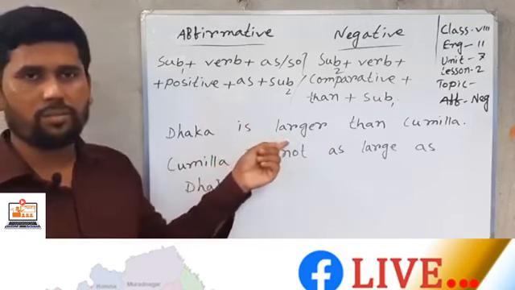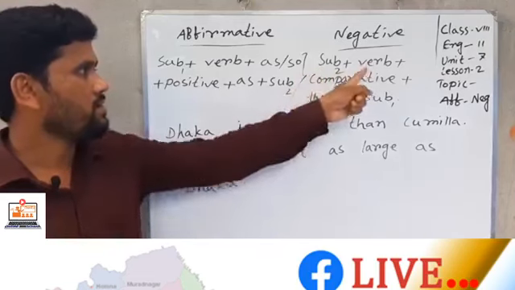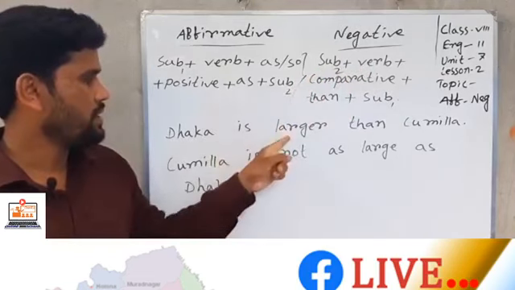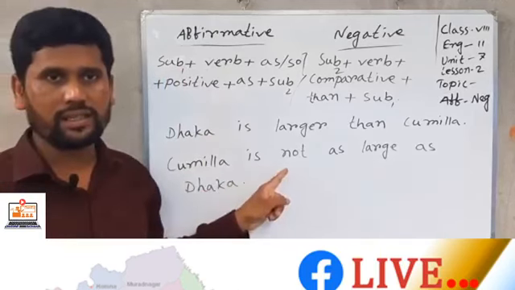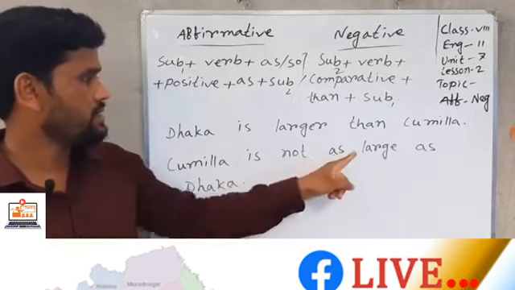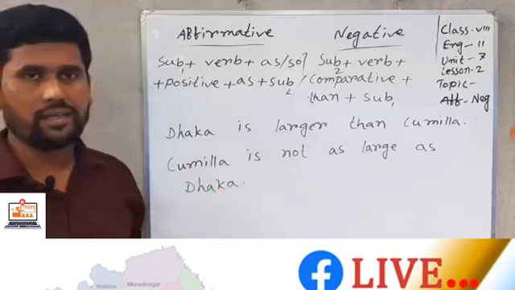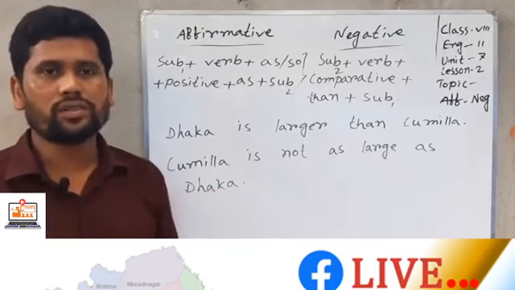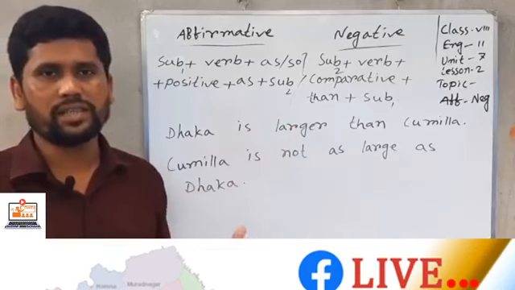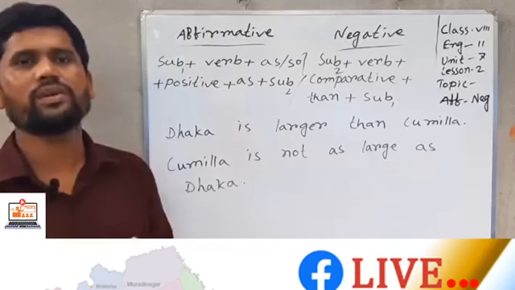Here larger is a comparative form, so subject plus verb plus comparative form. I use subject plus verb plus not as, because it is a negative sentence, and as large as Dhaka. So sometimes we need to follow the structure of degree to change affirmative to negative or negative to affirmative.